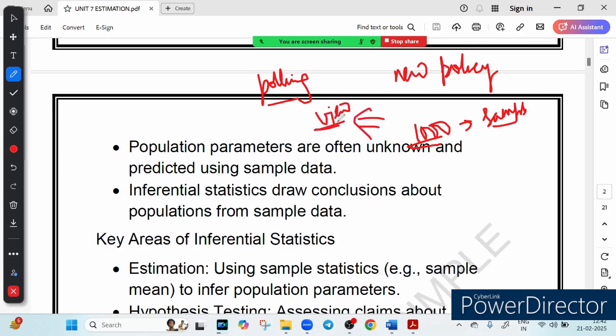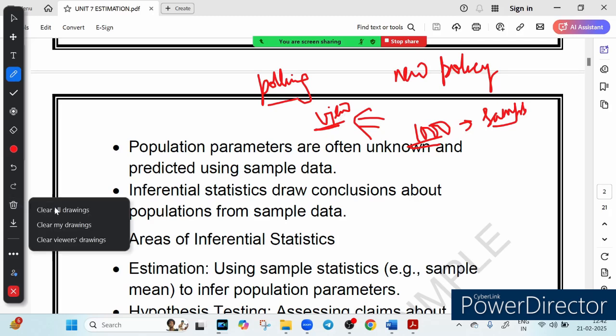That is what happens in an exit poll. So in banking it is the same. Financial analysts don't have access to data on every single loan applicant or all businesses. So instead they use sample data to estimate broader trends.